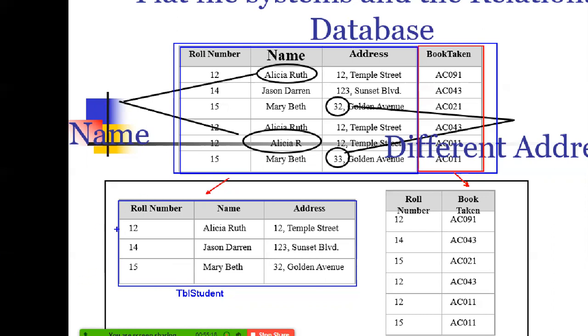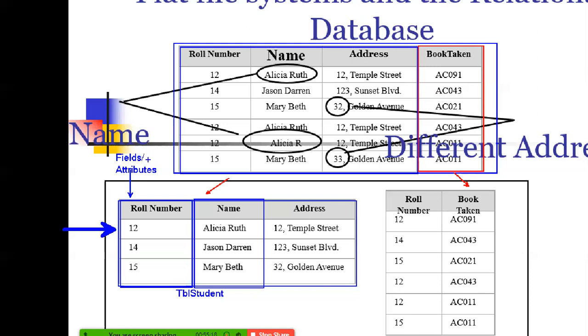Now in a table, we have horizontal sections, and we also have vertical sections. The vertical sections we call fields. In technical terms, we call them attributes in RDBMS terms. In general terms, we call them columns. In technical terms, we can either say fields or attributes of the table.